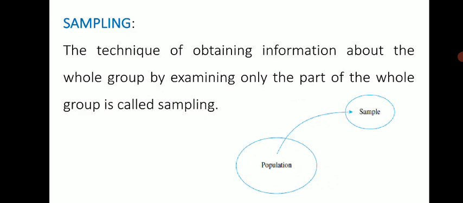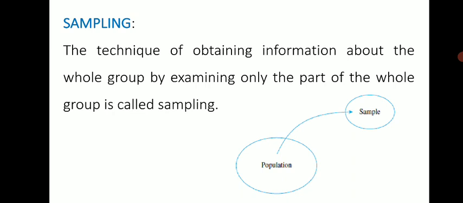Okay. So why do we do sampling? Because it is not possible to study the entire population. That's why we draw samples out of that population, and that sample reflects the entire population. Okay. So sampling is the technique of obtaining information about the whole group by examining only part of the whole group, and that is called sampling.